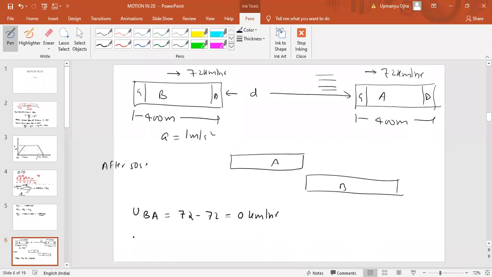Now the acceleration of B with respect to A will be equal to how much? 1 minus 0 means 1 meter per second square. Now initial separation means how much B has to cover to get past A. That is D plus 400 plus 400.